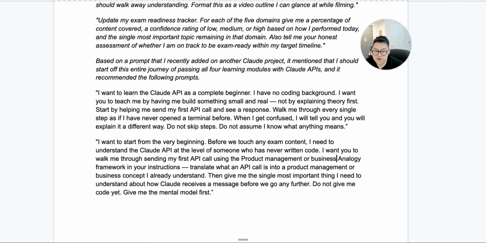Then give me the single most important thing I need to know about how Claude receives a message before we go further. Do not give me code yet. Give me the mental model first. After which, please provide me with the next steps or ask for clarifying questions.